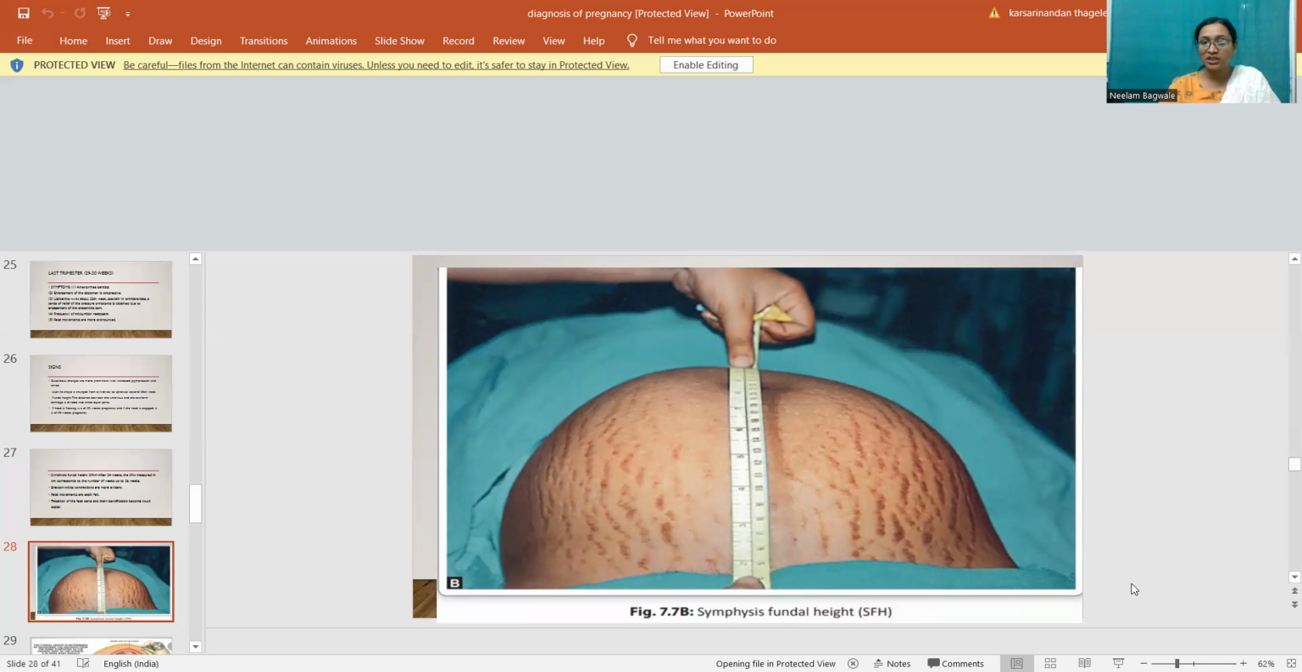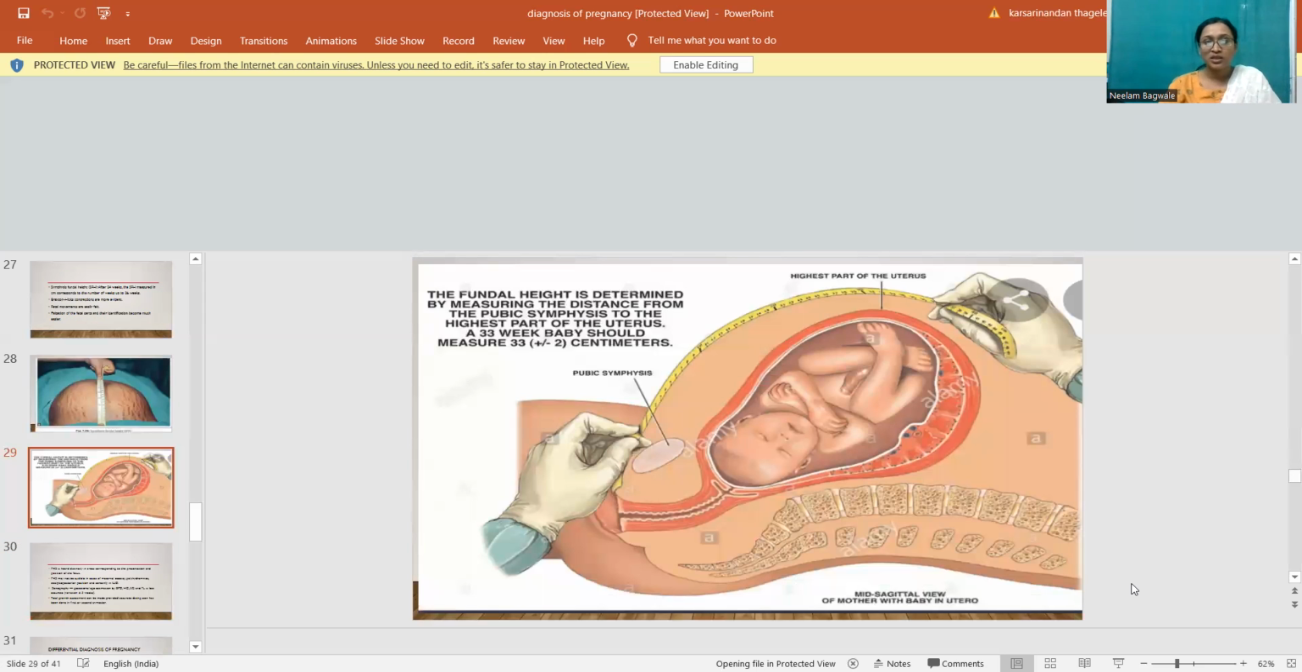So this is the measurement of the symphysial fundal height. The fundal height is determined by measuring the distance from the pubic symphysis to the highest part of the uterus. A 33-week baby should measure 33 centimeters. So if the pregnancy is 33 weeks, your symphysiofundal height should be 33 plus or minus 2 centimeters. This is the mid-sagittal view of a mother with baby in utero.